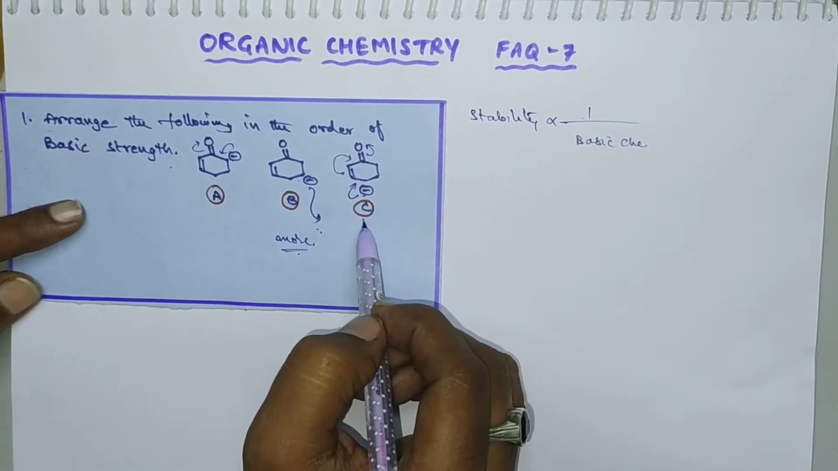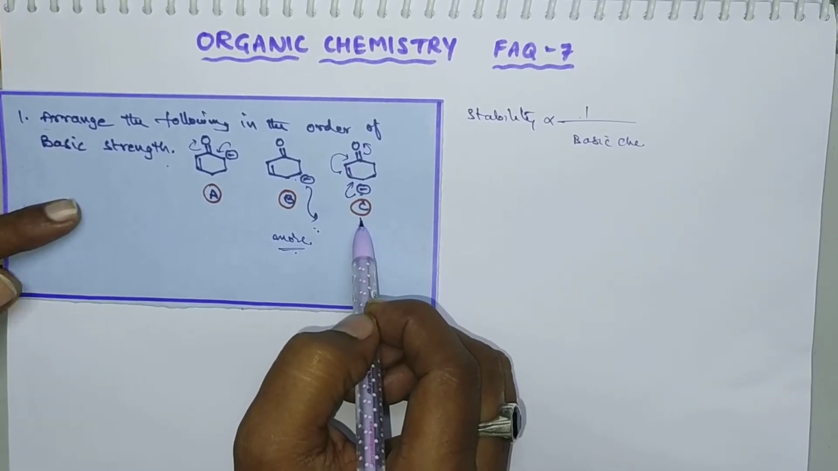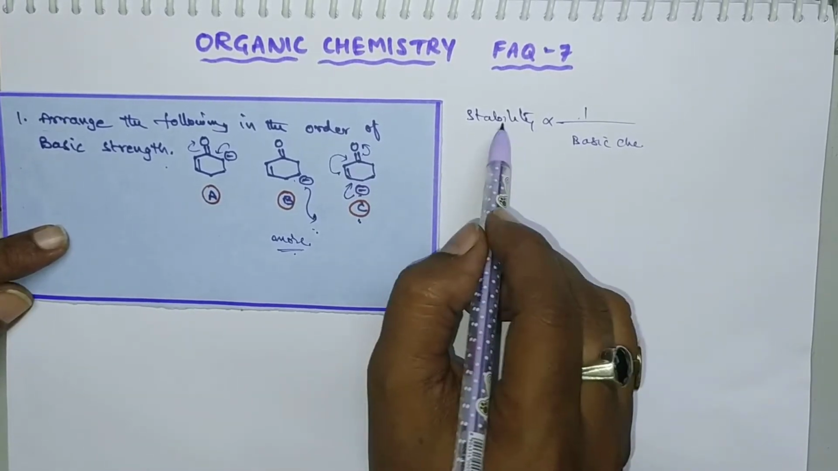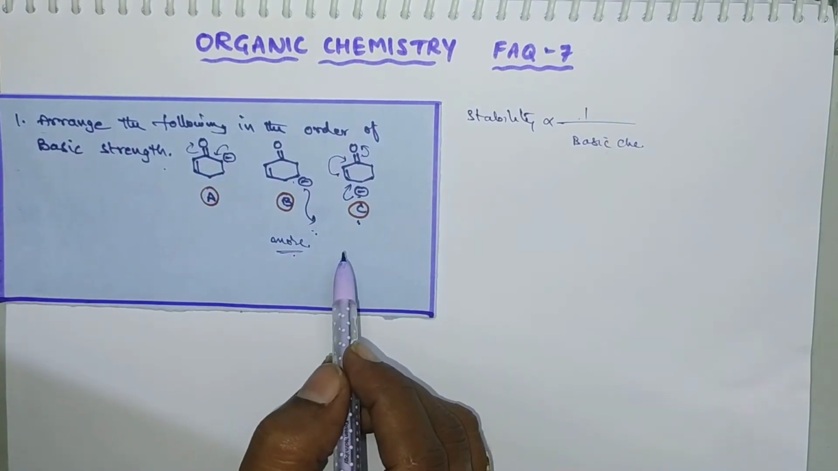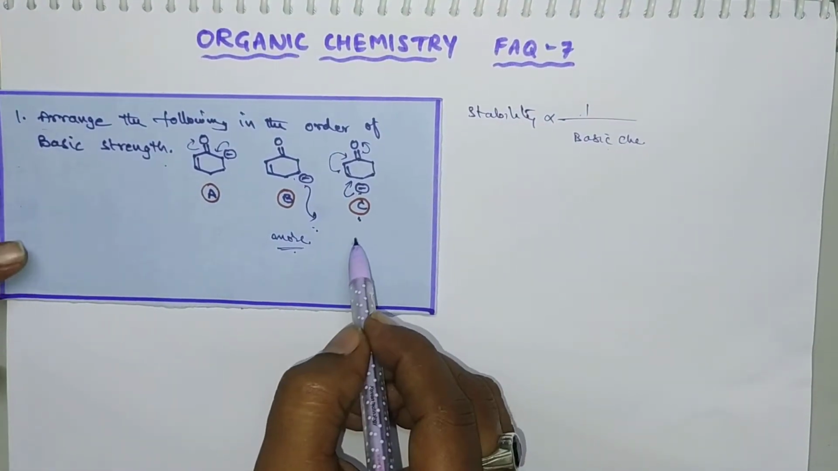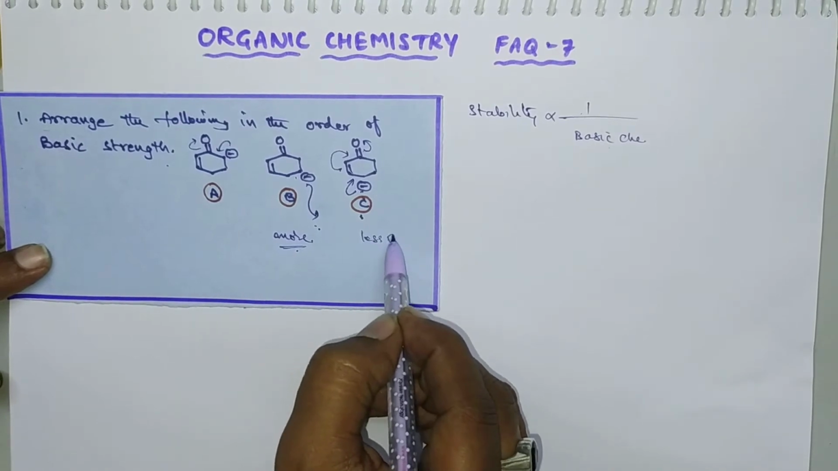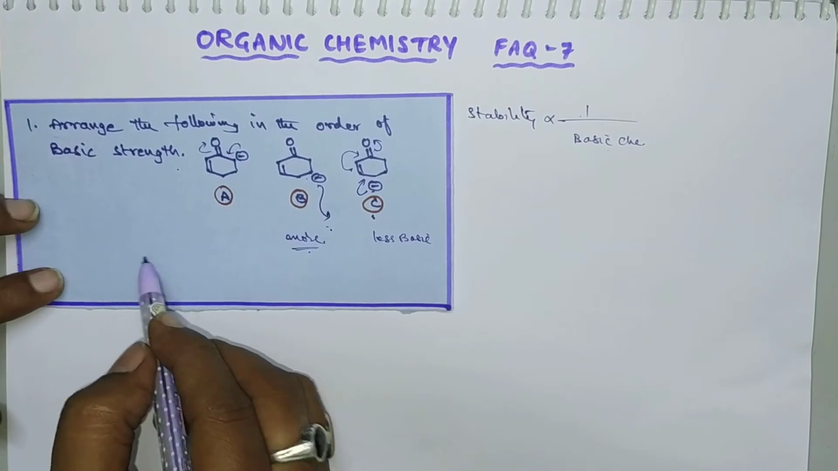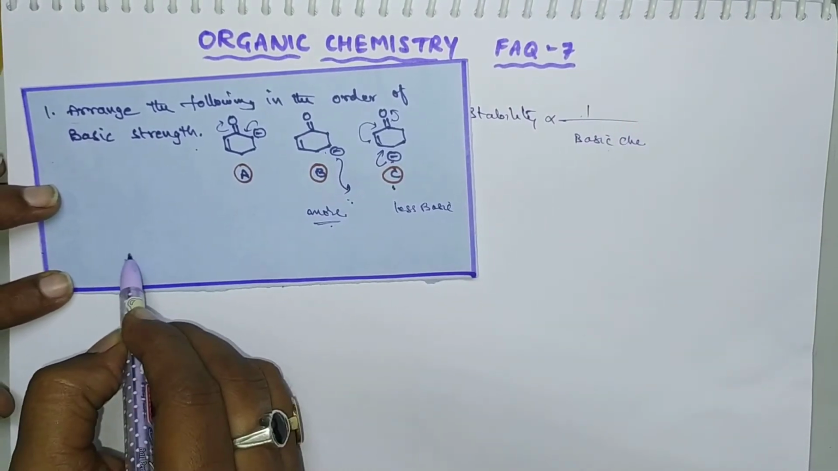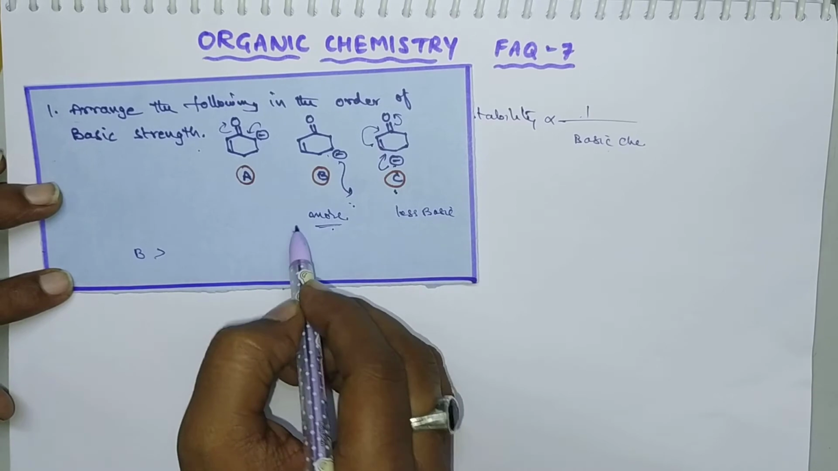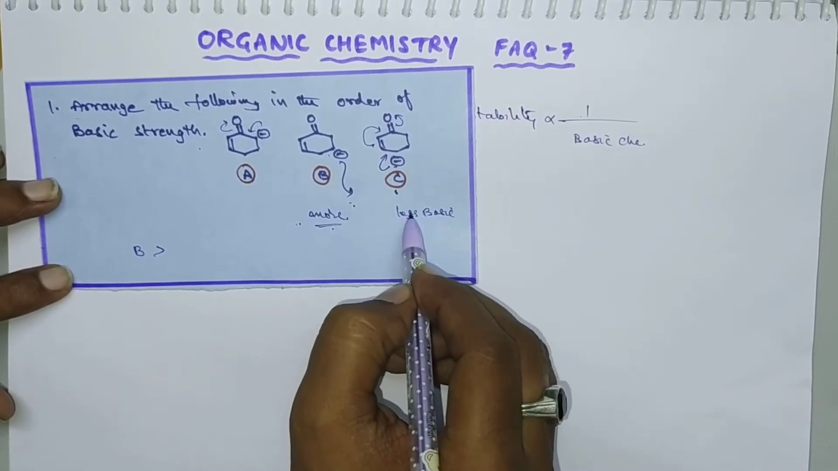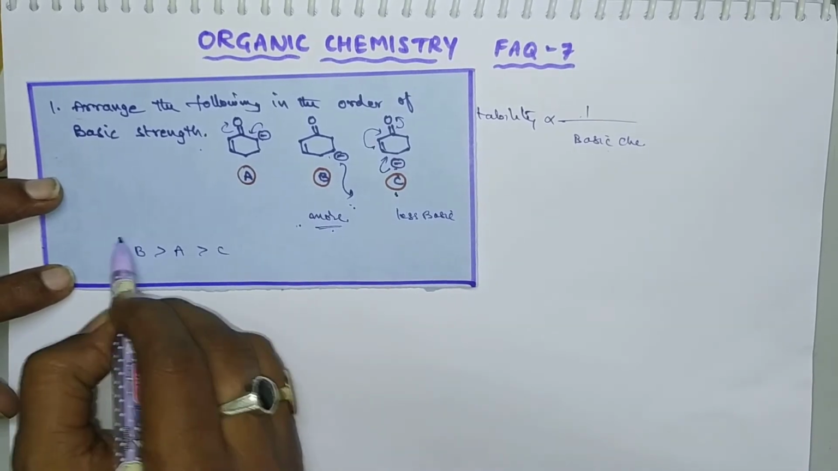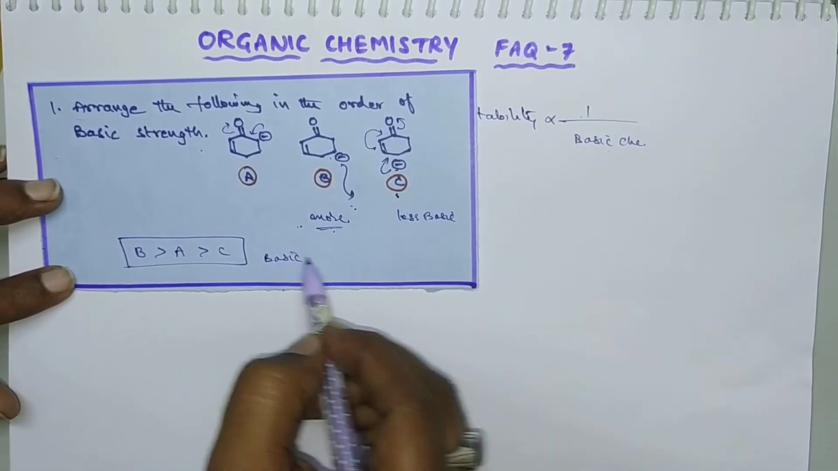So that means it is more stable. More stable means it is less reactive. Clear? More stable means less reactive and also less basic character. So that's why it is less basic, and here it is intermediate between these two. So the order of basic character will be like this: B is more basic than A, and C will be very less basic. So intermediately A is present and then C. This is the order of basic character.